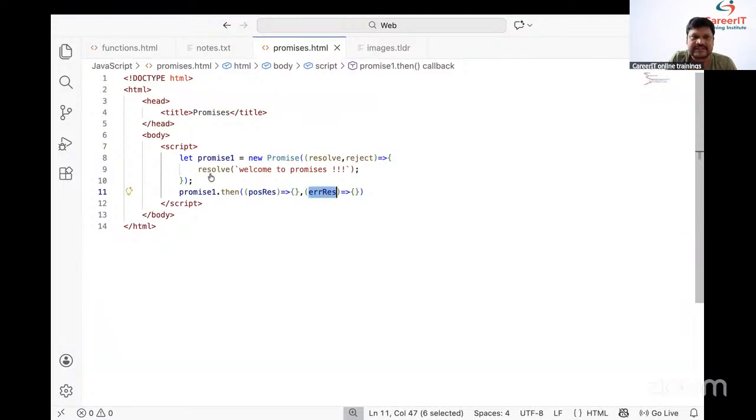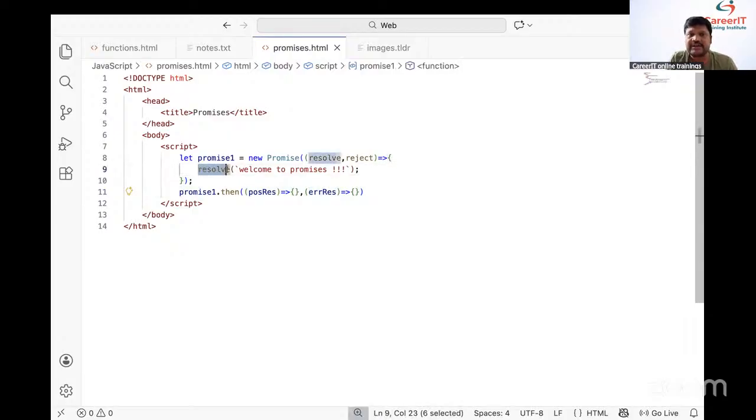Say this, students. Resolve will store this message. Whatever message we have, resolve will store it in one variable, and that variable we can call the positive result variable. Reject will store the error in the error response. Got it or not? Can you repeat it again?